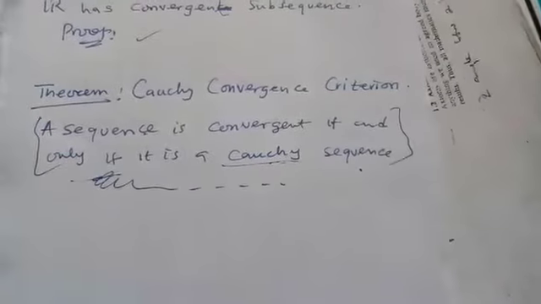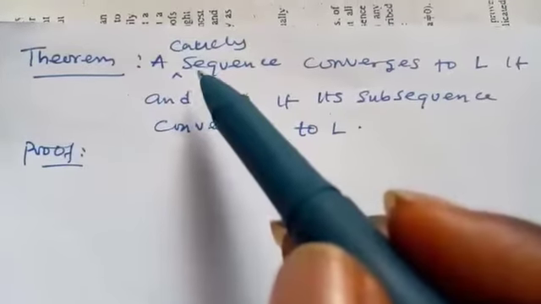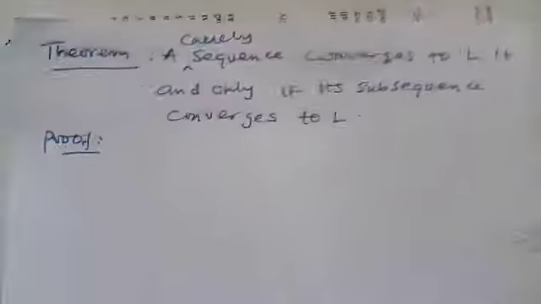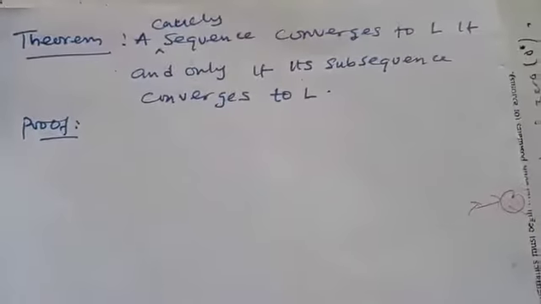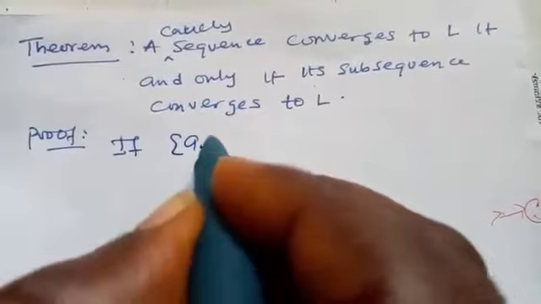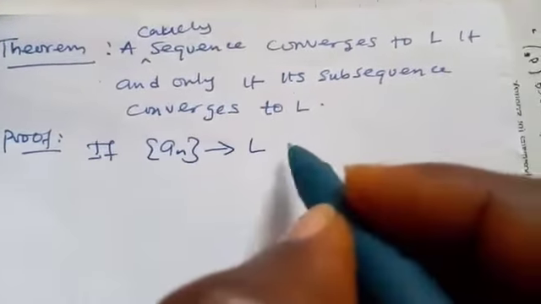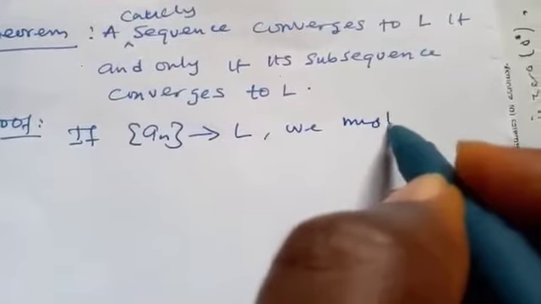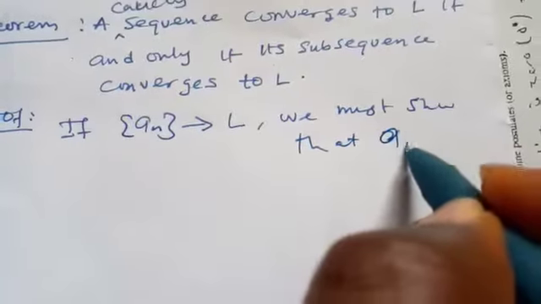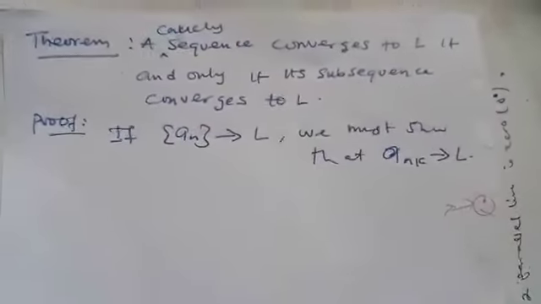Let's consider another important theorem. A Cauchy sequence converges to L if and only if its subsequence converges to L. The proof is similar to what we have shown before, but this is an if and only if. What this is saying is that if, let's say, this a_n is Cauchy and converges to L, then we must show that a_nk also converges to L in the real numbers. That is what the theorem is saying.